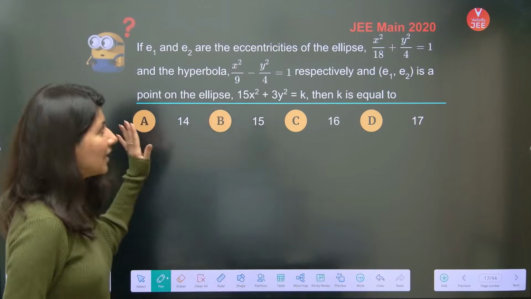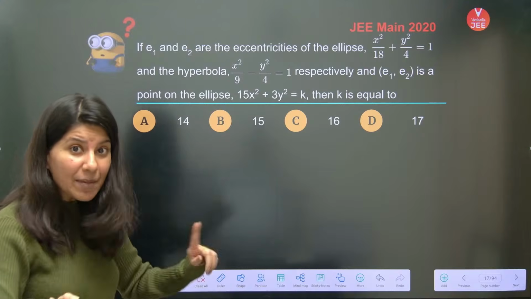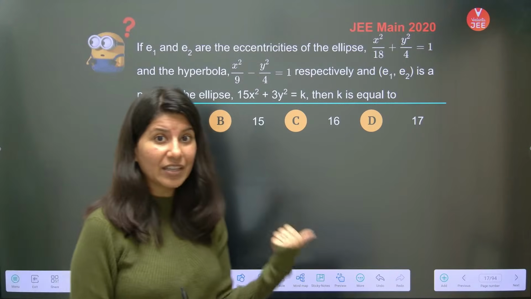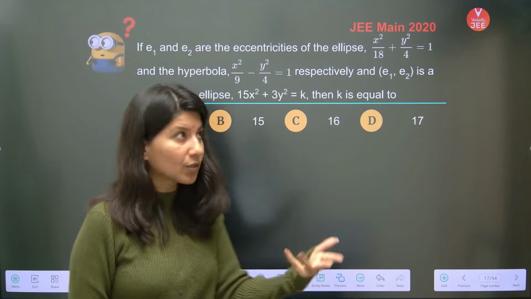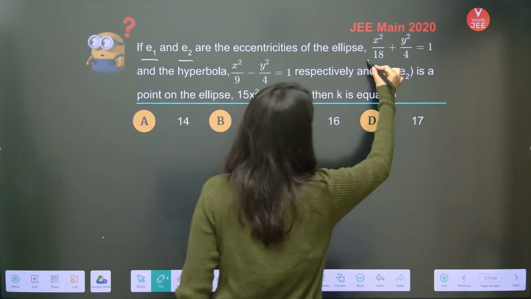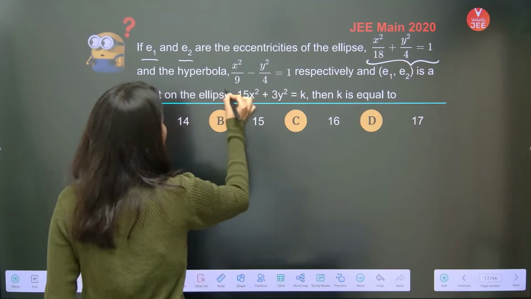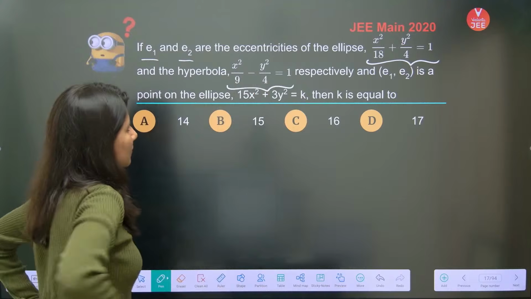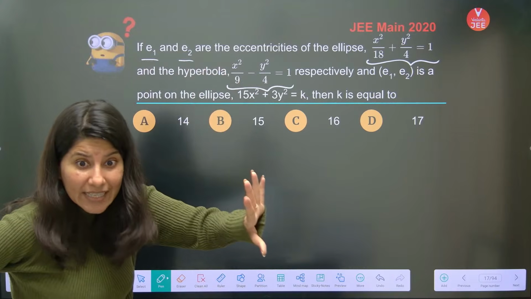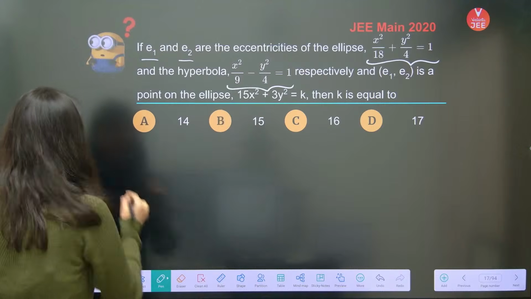Chalo. Now, let's start studying the ellipse and hyperbola combined question. Can you see? Now is the test whether you are getting my thing or not. E1 and E2 are the eccentricities of the ellipse and the hyperbola. So E1, can you calculate it for the ellipse? Everybody is aware. Can anybody tell me what is E1?